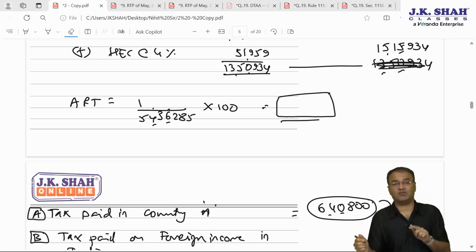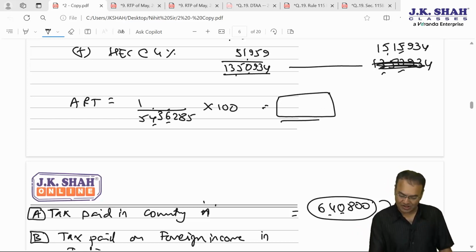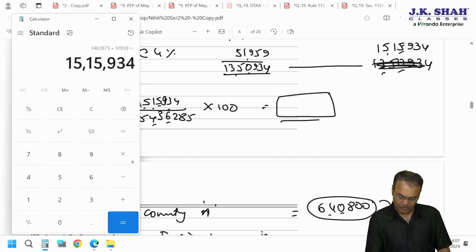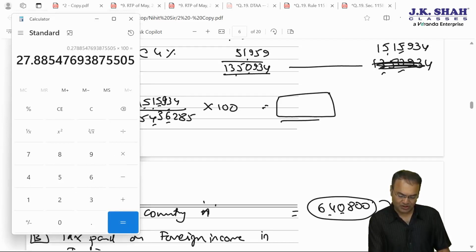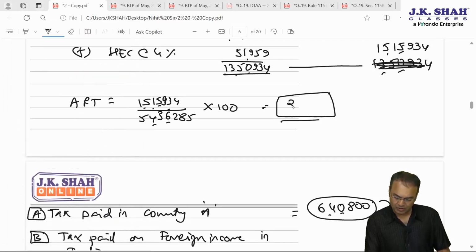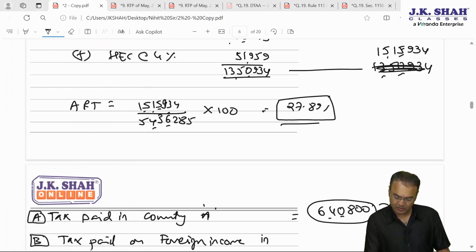Ultimately relief will be 6,40,800, tax credit. 15 15 934 divided by 54,36,285 into 100. Average tax rate is 27.89.